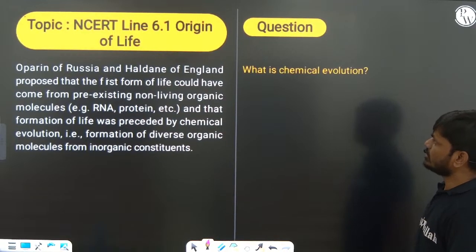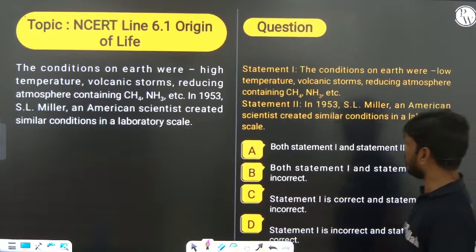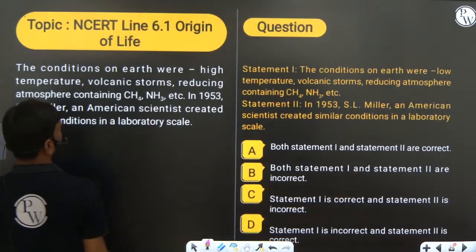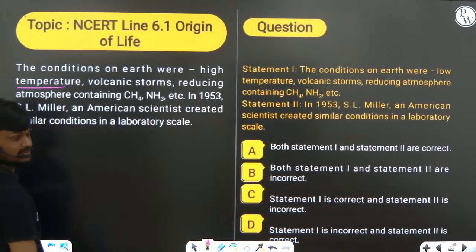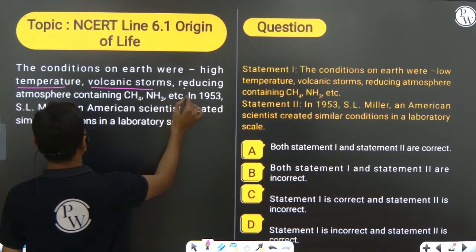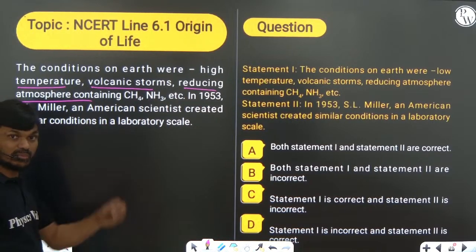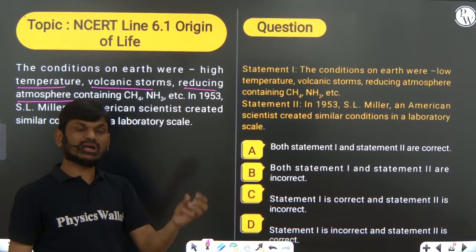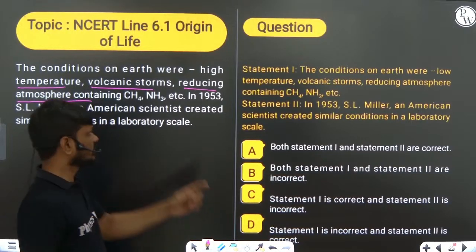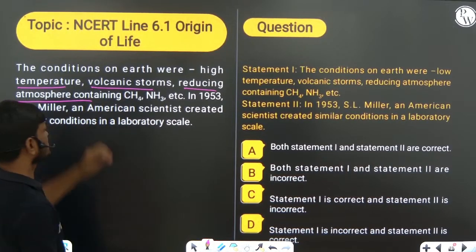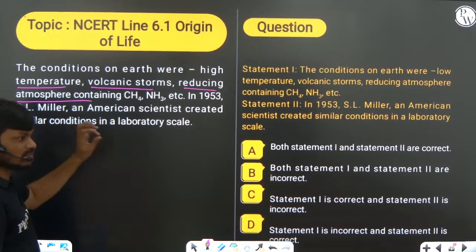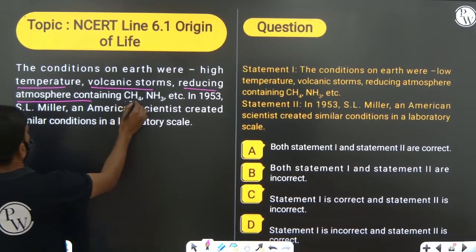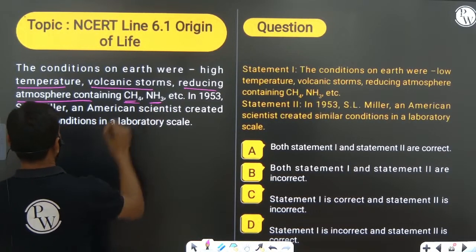Right, chemical evolution, already explained this. Example you can see here. The condition on earth, primitive earth: high temperature, volcanic storms, reducing atmosphere because of high concentration of hydrogen and lack of oxygen. So it was called the primitive condition of the earth. There was more temperature, volcanic storms, reducing atmosphere because of no oxygen, high concentration of hydrogen, right? And also contain ammonia, methane, right?